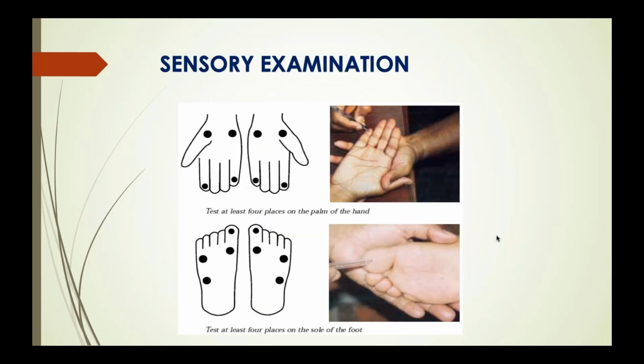This is how you do your sensory examination. If you test here, this will be suggestive of which nerve involvement, where I am putting the arrow? Very good, yeah, very good. And here.